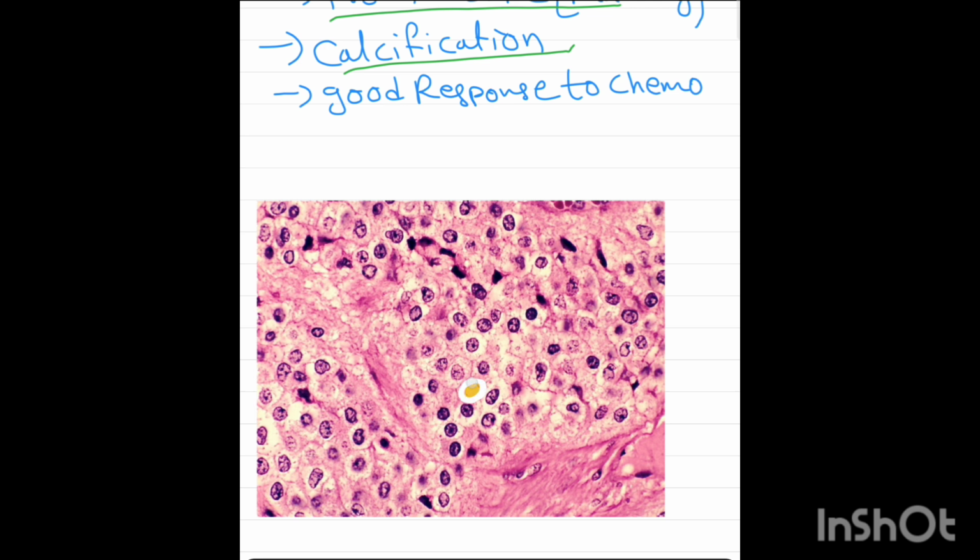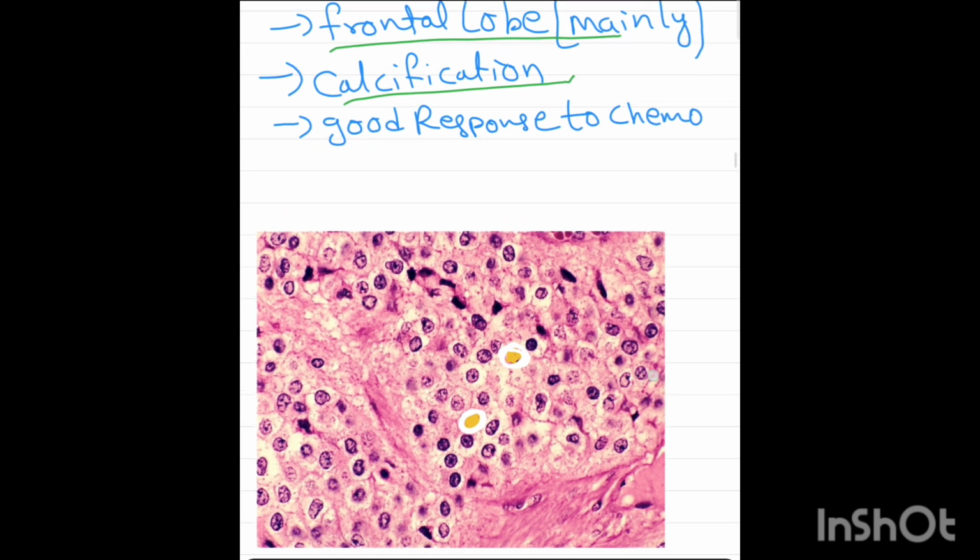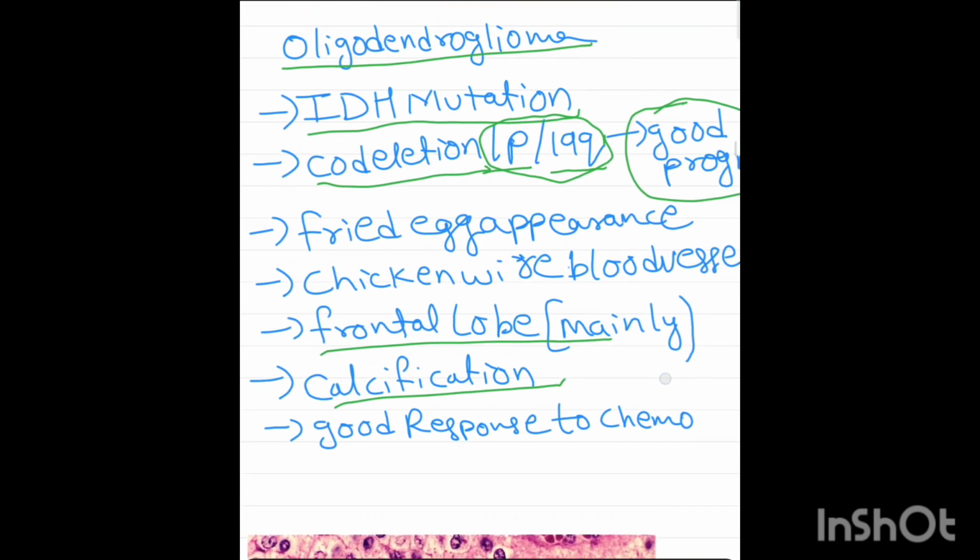When you see this, it looks just like a fried egg: yellow in the center and white in the periphery. You can see many fried egg appearances in this tumor of oligodendroglioma.